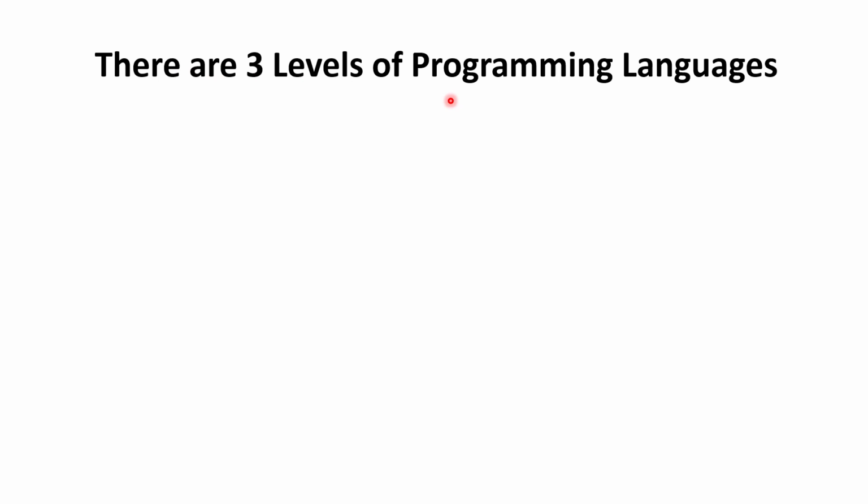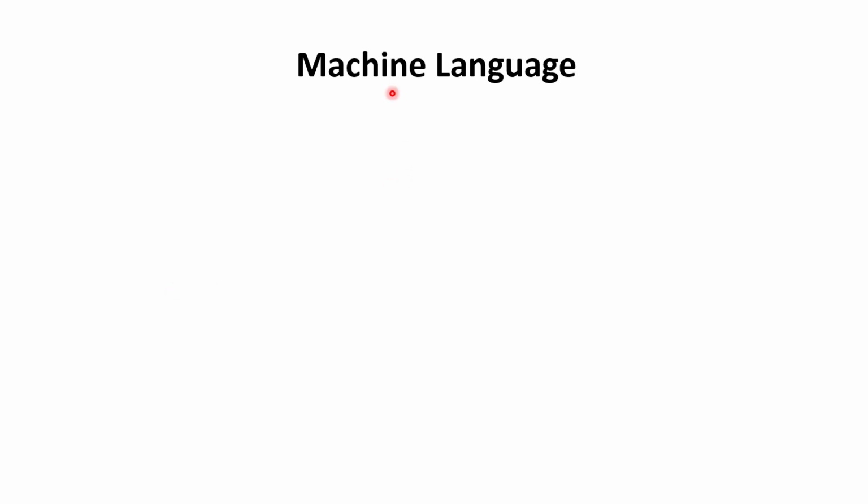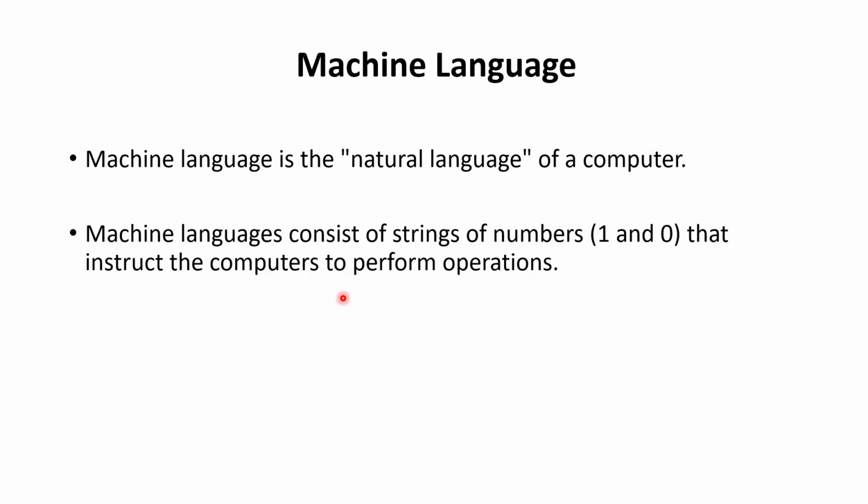There are three levels of programming languages: machine language, assembly language, high-level language. Machine language. Machine language is the natural language or native language of a computer. Computer only understands machine language. Machine language consists of two strings or two instructions, 1 and 0.